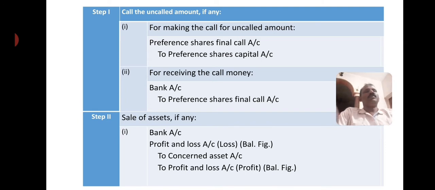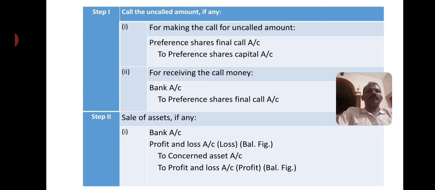The specified entries are in the books of the company. Students, we are keeping accounts in the books of a company. To fulfill the first condition under Section 55, only fully paid shares can be redeemed. If at the time of redemption preference shares are partly paid, they have to be converted into fully paid by making a call. So the entry for making a call is preference share final call account debit to capital. Whatever balance amount is left on shares will be called.